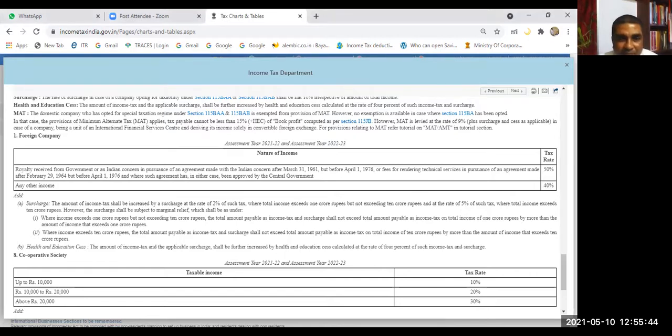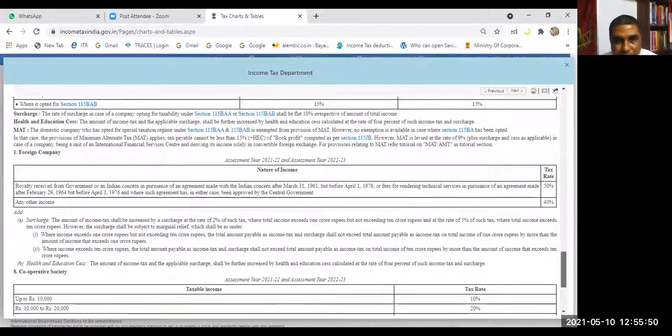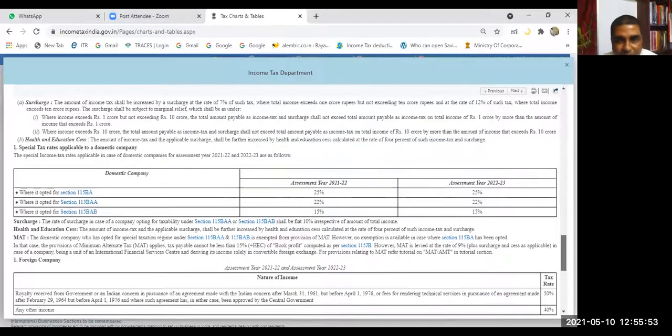Now you see, that is the rate I told you for domestic company and foreign company, and here you see for assessment 21-22, where the company has opted section 115 BA, or 115 BAA, or 115 BAB. In these kind of situation, tax rates will be different: 25%, 22%, or 15% respectively.